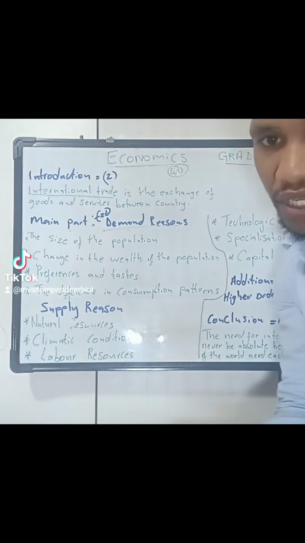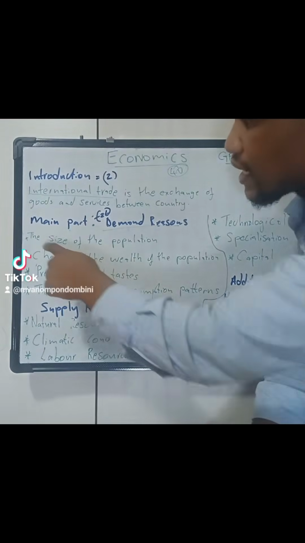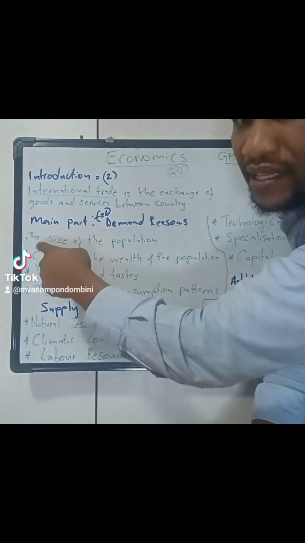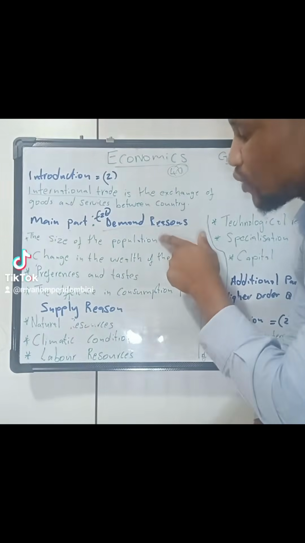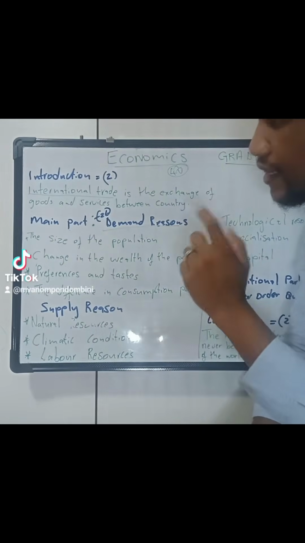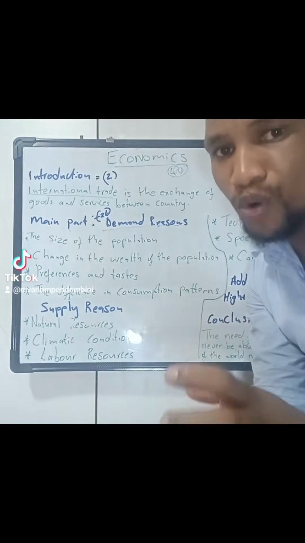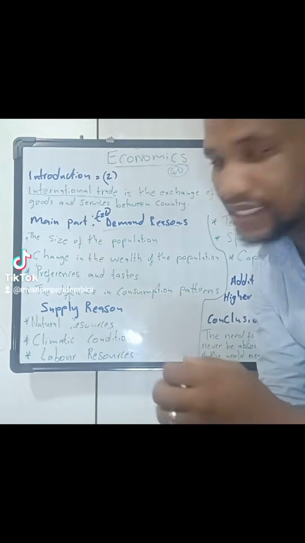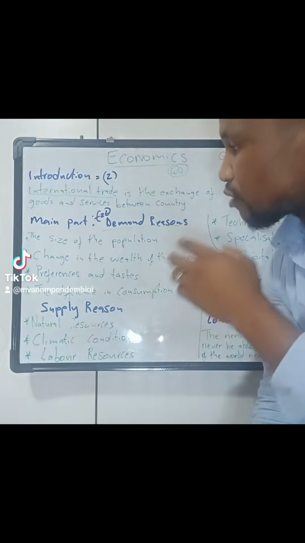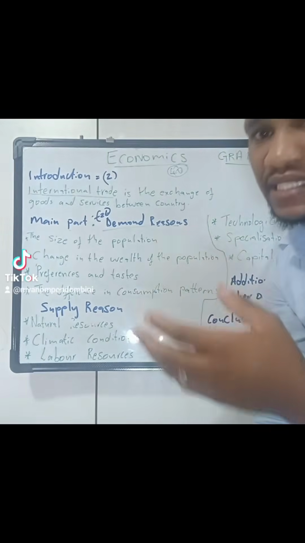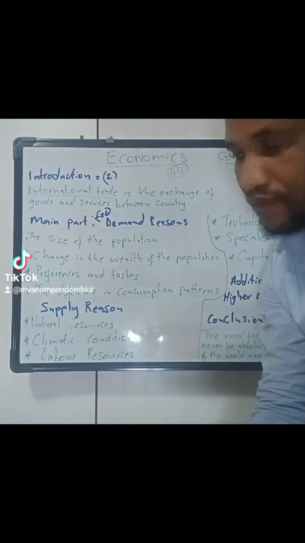Size of the population. Then by only writing this heading, the size of the population, you'll get 1 mark. And then from there, you write at most 4 points that explain the size of the population as a reason for international trade.